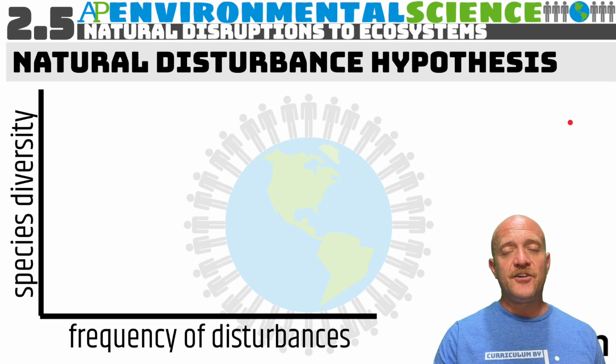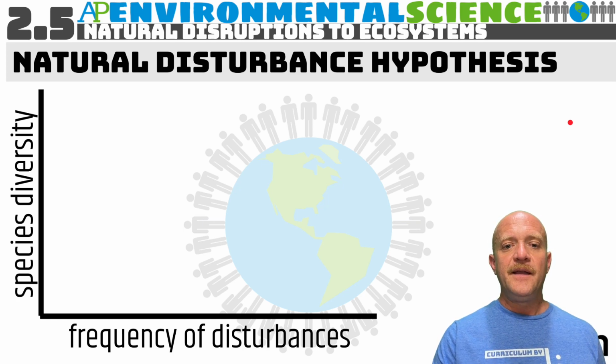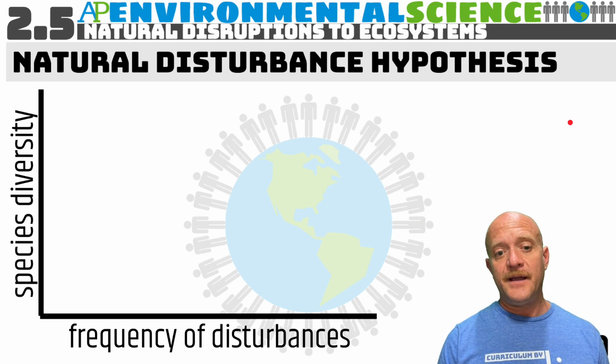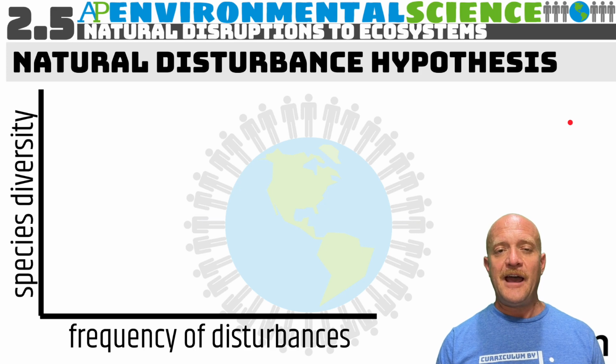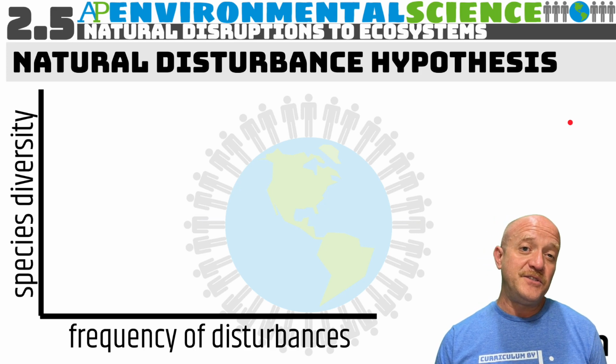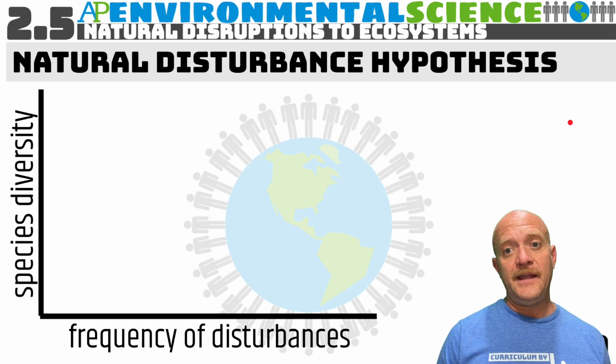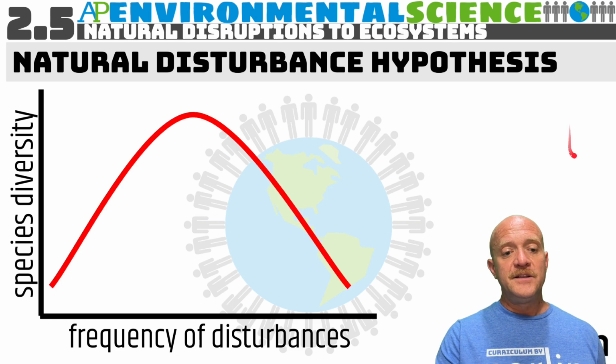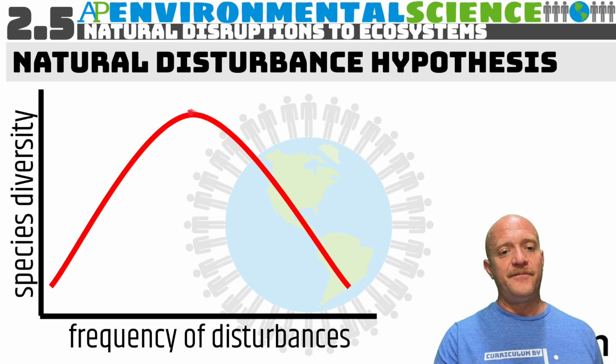So there is what is called the natural disturbance hypothesis. This says that in order for species diversity to be maximized, you have to have disturbances that are happening not too frequently and not too infrequently. So at an average amount of disturbances, the species diversity will be very high.